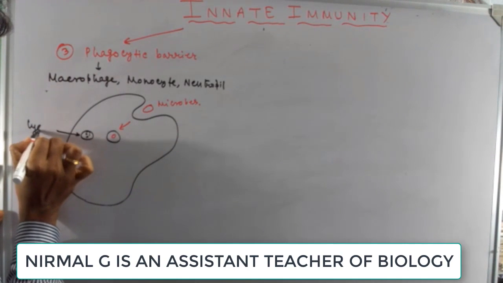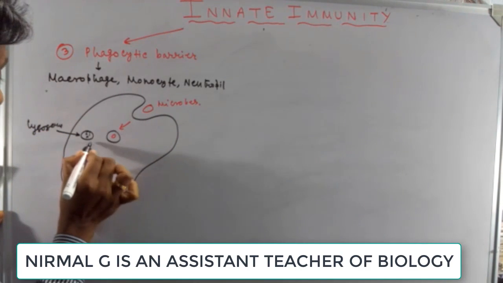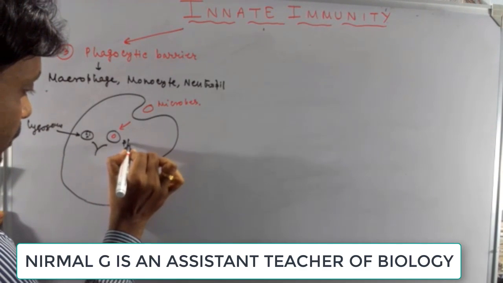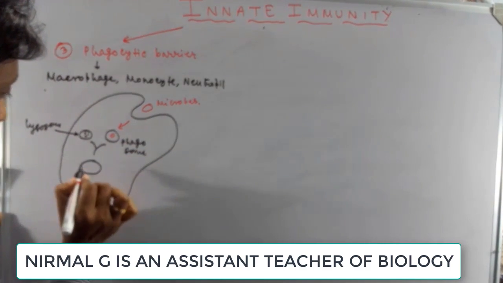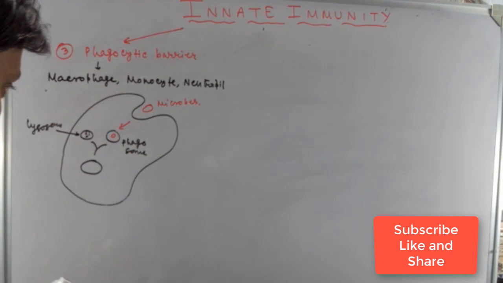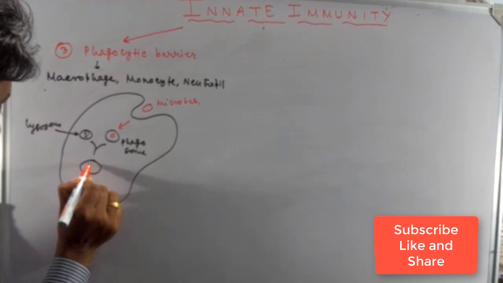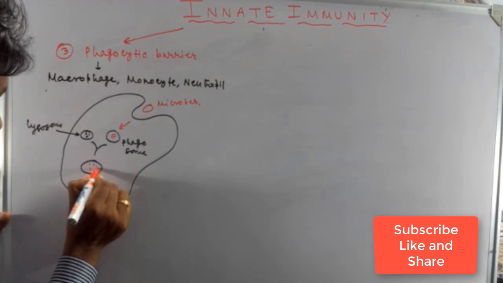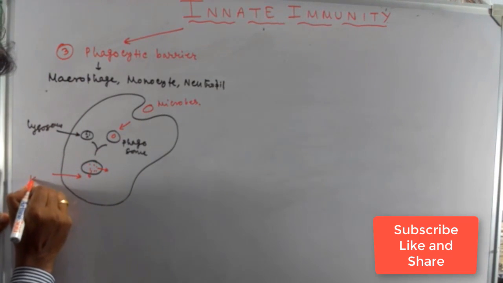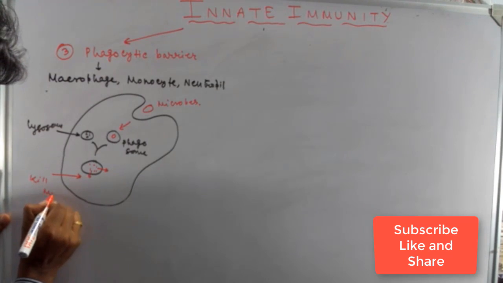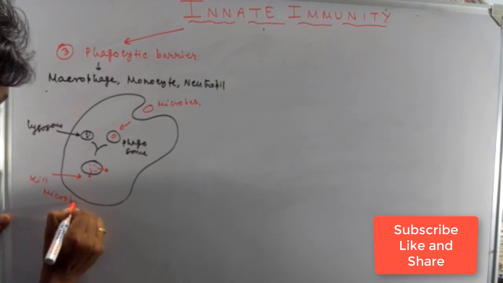The lysosome fuses with the phagosome to form the phagolysosome, and the lysosome cleaves the microbe into many small particles, which will be absorbed. So the microbes are eliminated by the process of phagocytosis.